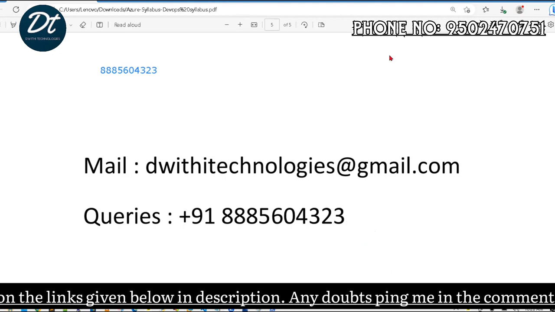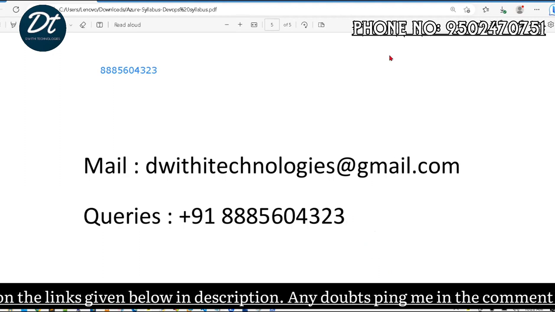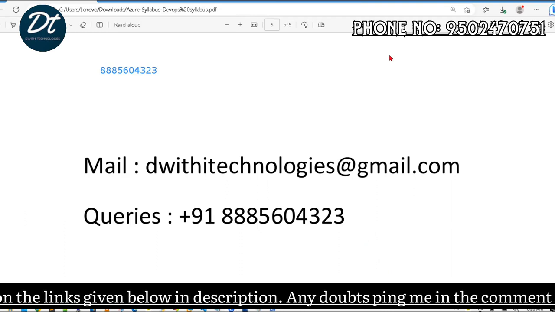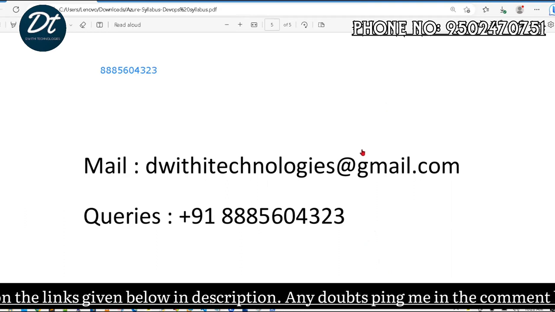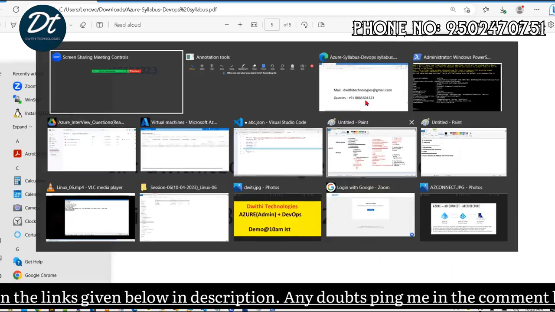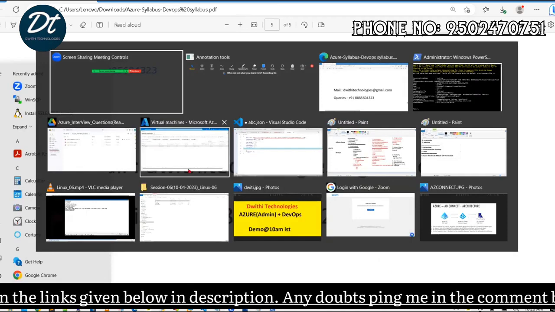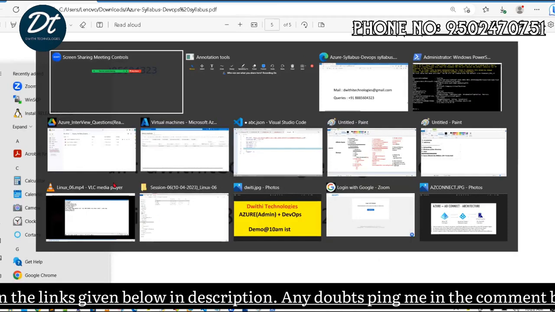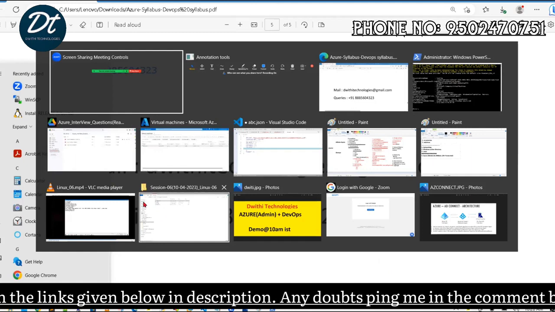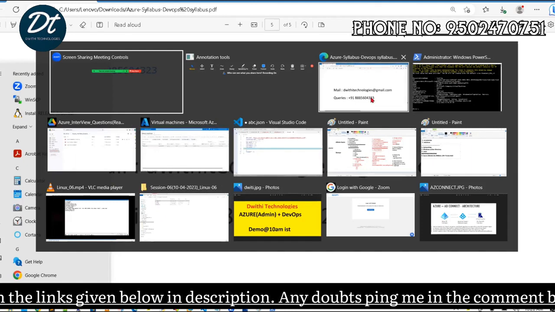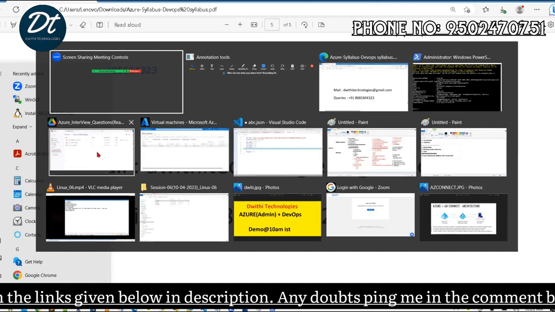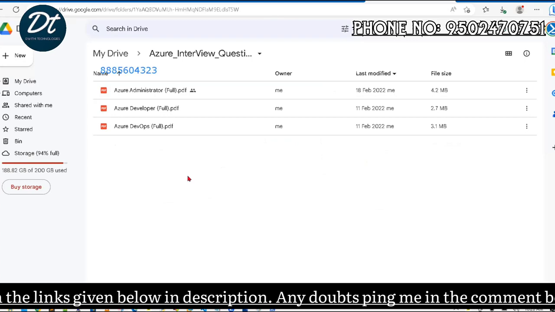We can show you some of the PowerShell scripts as well, how we will try to write them, even running a batch, anything. And a bit of Python as well if needed. On a rough note we'll try to show that.